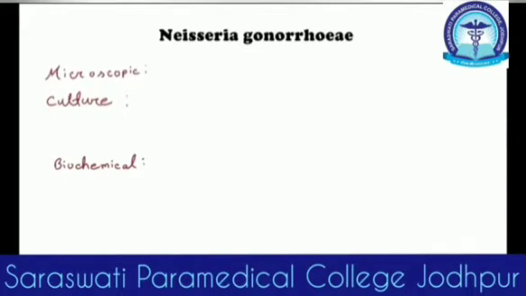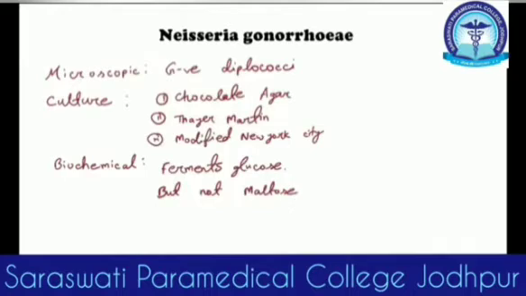Now the microscopic picture: we will get gram negative diplococci, mostly intracellular diplococci in the polymorphonuclear cells. This is what we see under the microscope if we do the gram staining. We can do culture on chocolate agar, Thayer-Martin, or modified New York City media. These will grow Neisseria gonorrhoeae. Neisseria gonorrhoeae cannot be grown on blood agar because it contains an inhibitory substance. So the blood should be heated to 80 degrees Celsius to form the chocolate agar. Then it will grow Neisseria gonorrhoeae.